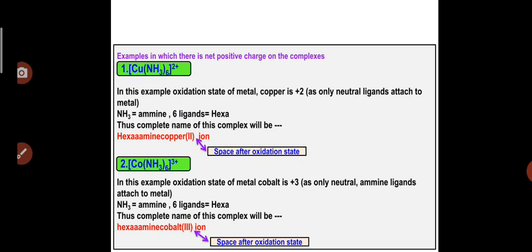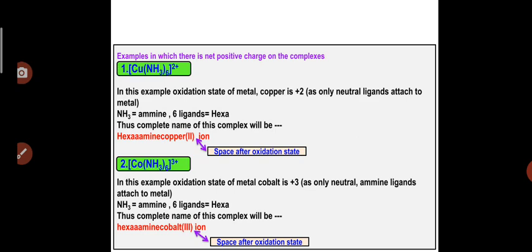In case of ammonia, the ligand is called ammine, and we can see that there are 6 ligands. According to the rule, 6 ligands are termed hexa. Hence the complete name of this complex can be written as hexaammine copper(II) ion.